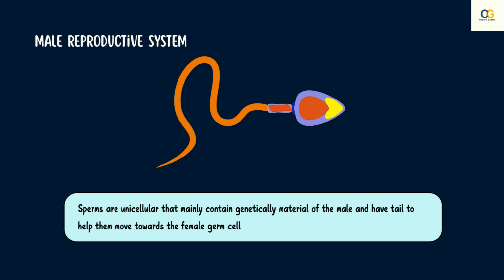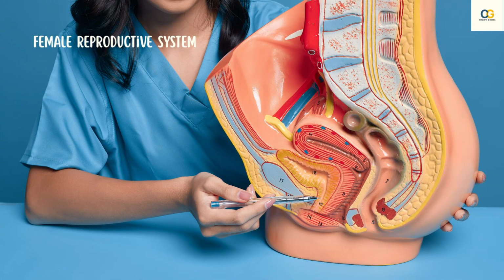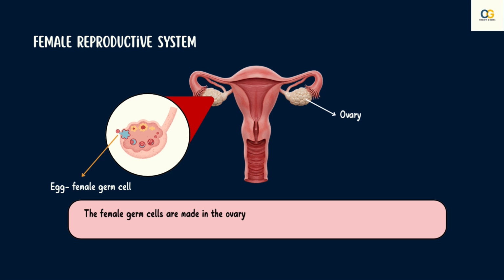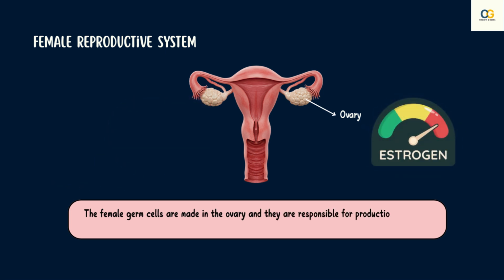Sperms are generally tiny bodies that mainly contain genetic material and a long tail that helps them move towards the female germ cell. Let us now understand the female reproductive system. The female germ cells or eggs are made in the ovaries. They are also responsible for the production of some hormones like estrogen and progesterone, which help in this process and the other changes that occur at puberty.